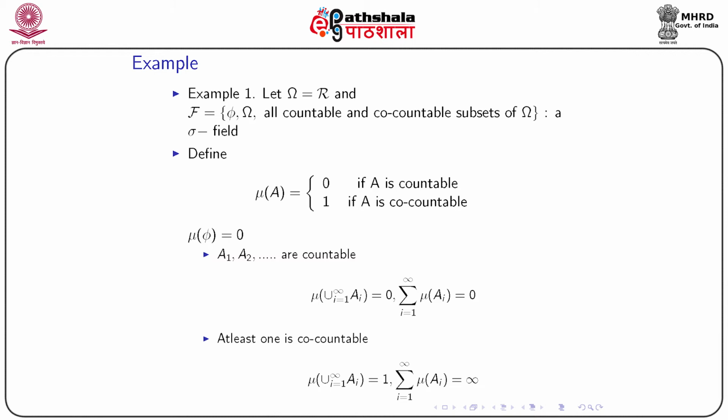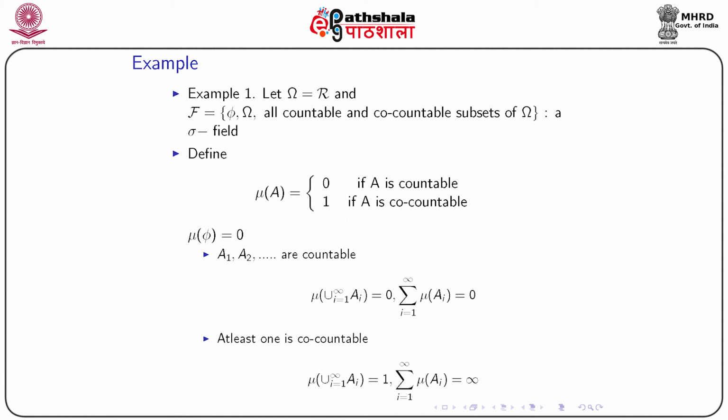Now, if I consider the reference set to be the real line and the sigma field as phi, omega, and all countable and co-countable subsets of omega, the reference set, this constitutes my sigma field. Now, I define the set function or measure mu as 0 if A is countable, 1 if A is co-countable, and mu of phi is 0 for obvious reason.